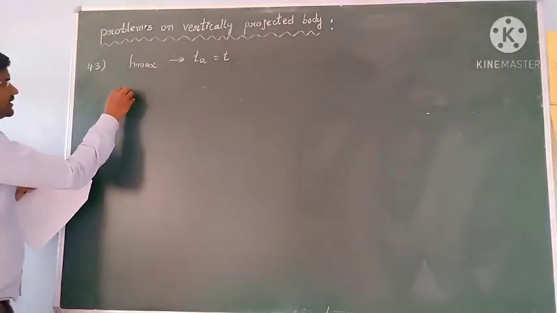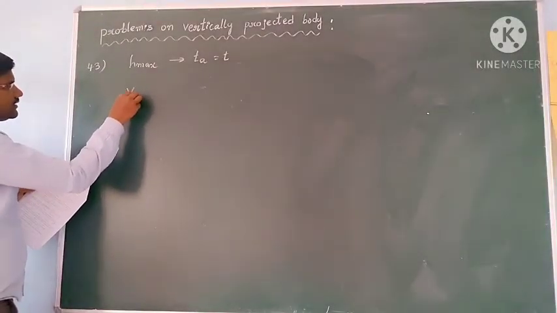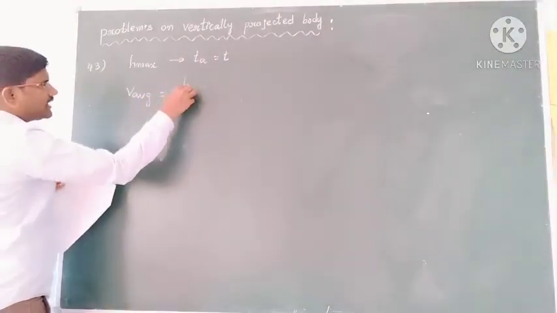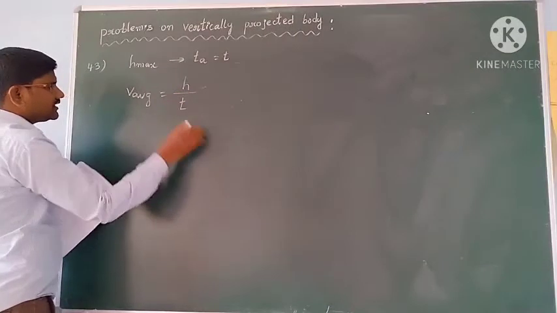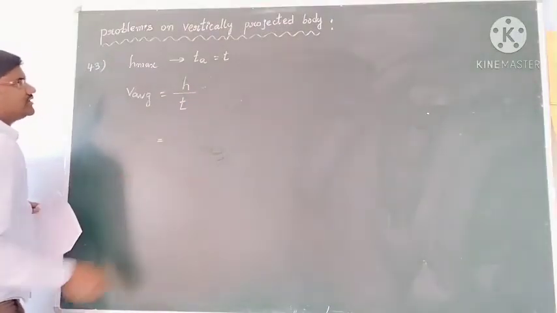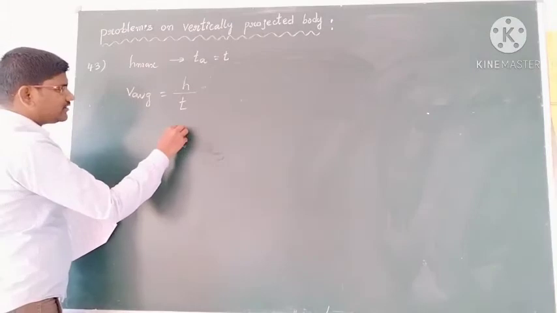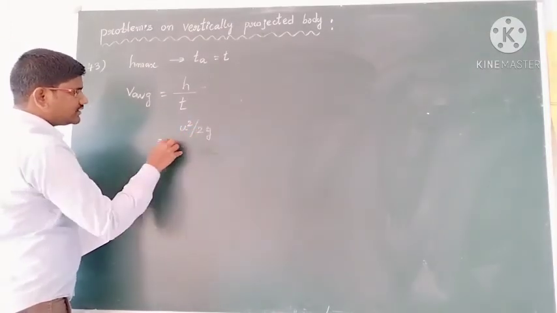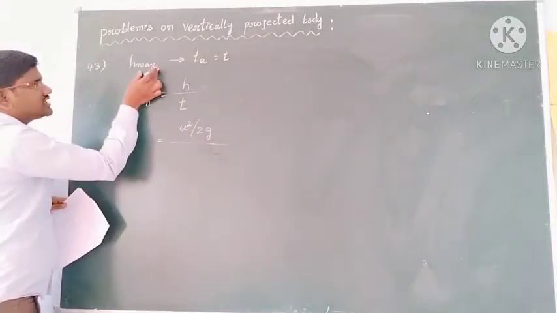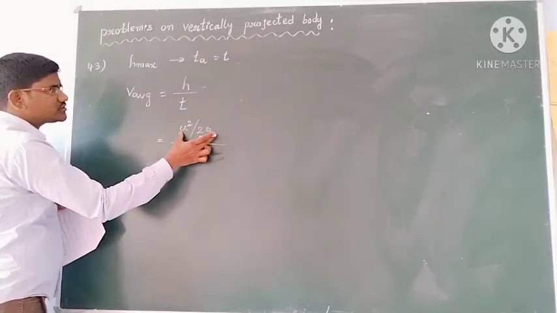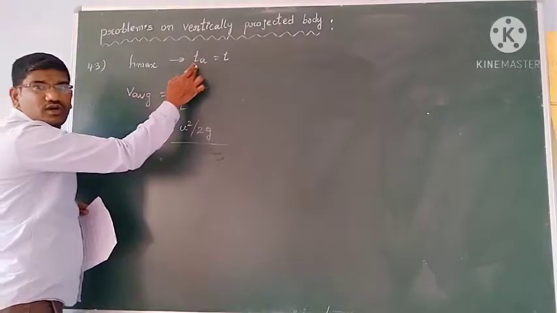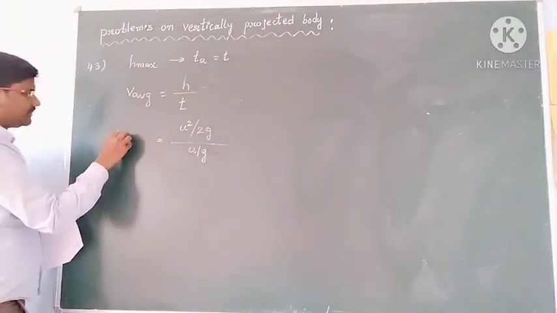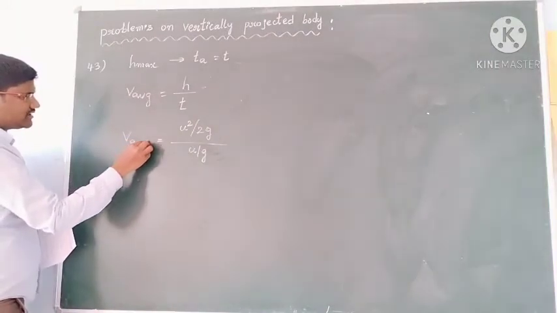Okay, students, then the average velocity formula is, we know that average velocity is equal to displacement by time, that is h by t. Then what do you write for the h value? u square by 2g is the h, since it is h maximum. The time taken is called time of ascent, you know, so you write it as u by g. Then you will get v average.